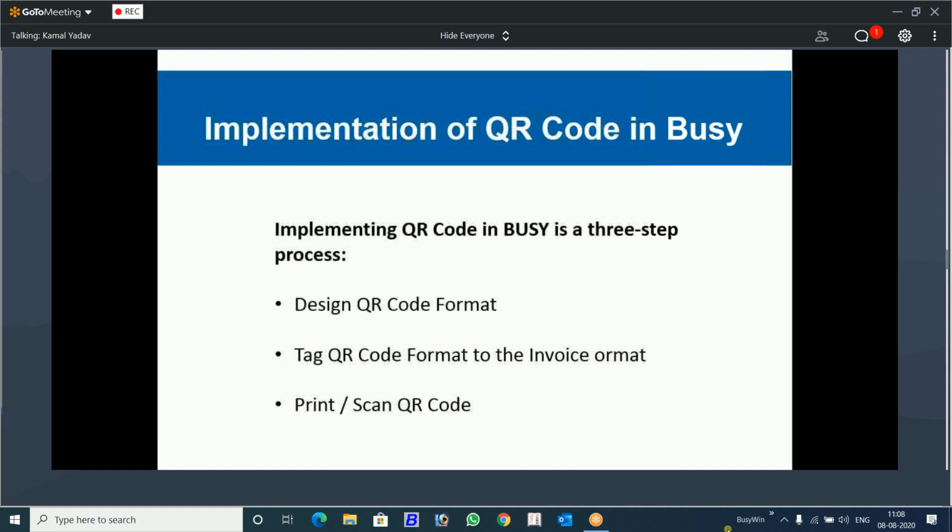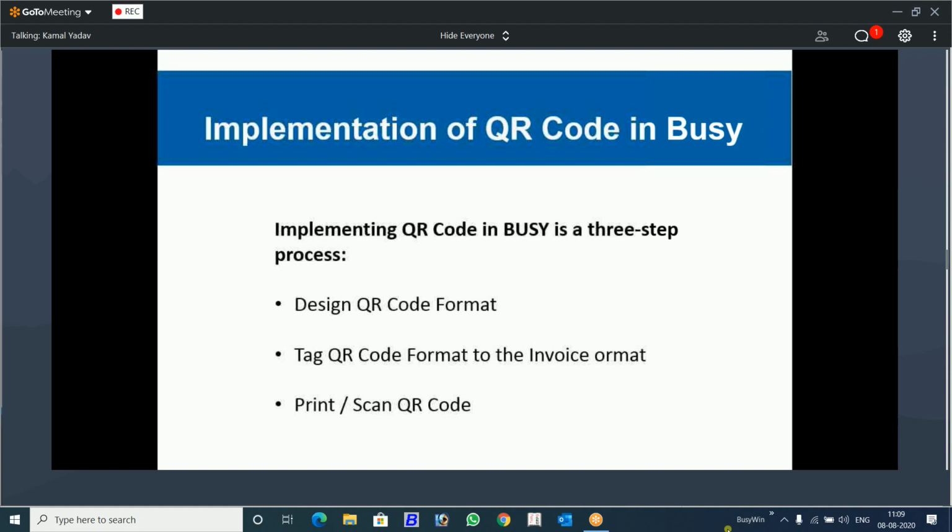Now there are 3 steps involved in the implementation of QR code. First of all, you have to design the QR code format. That format will contain the information which you want to be encoded in the form of QR code. A separate format will be created.